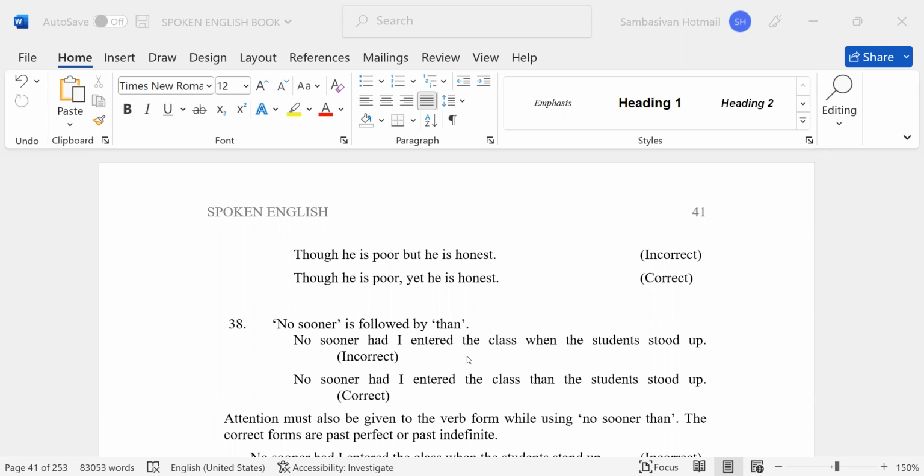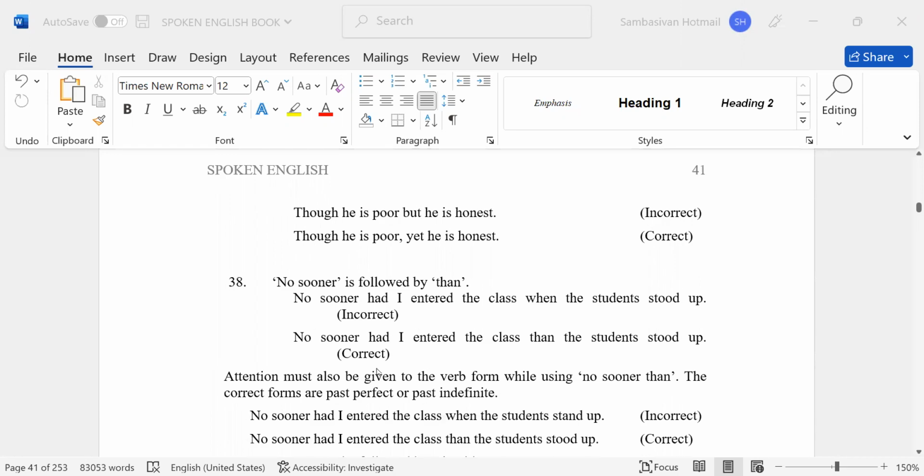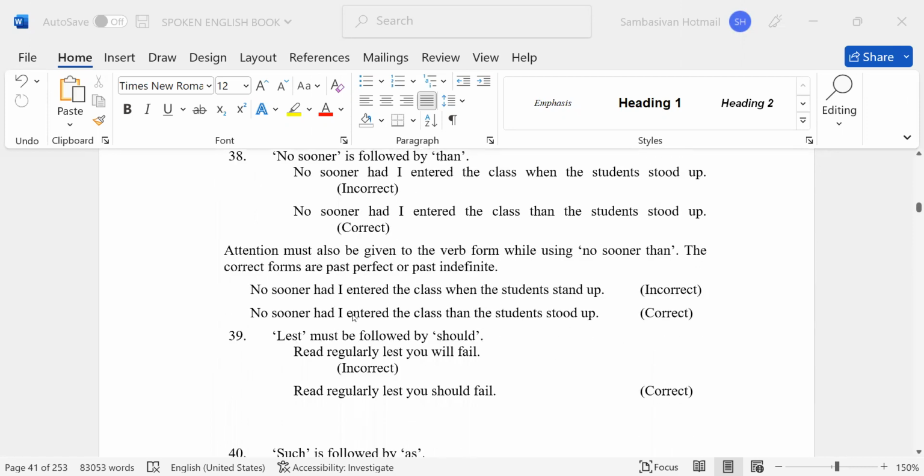No sooner had I entered the class when the student stood up. Incorrect. No sooner had I entered the class than the student stood up. Attention must also be given to the verb form while using no sooner than. The correct forms are past perfect or past indefinite. No sooner had I entered the class than the students stood up.